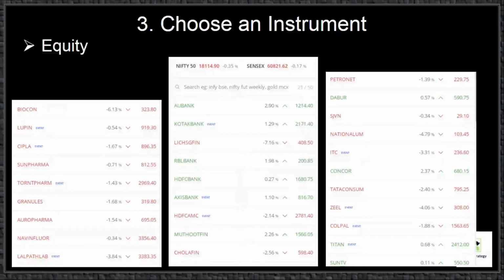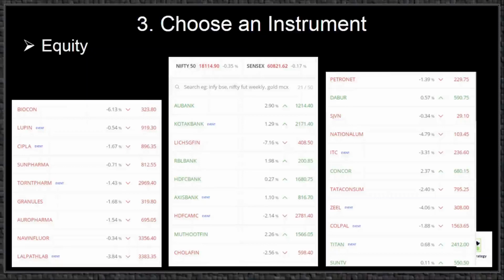It is also called the stock, which is the security of a company that reflects the performance of the company. Here we can see some sample stocks represented by a unique symbol. For example, AU Bank is a symbol of the stock of AU Small Finance Bank Limited. The second value, with a percentage symbol, is the percentage of change in stock price from its previous day's close price.